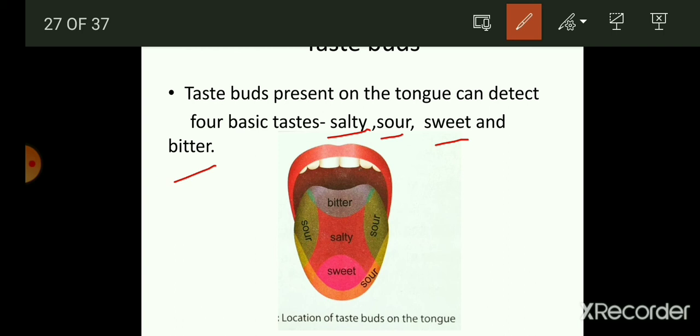So first, the tip of the tongue consists of the sour taste. Thereafter we have sweet, and in the middle of the tongue we have salty taste, and on both the lateral sides we have sour, and here also the sour taste buds are present, and at the last we have bitter taste buds. So these are the different regions of the tongue which give you the taste of your food.